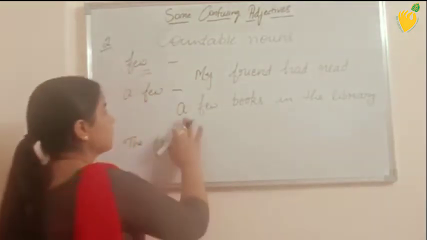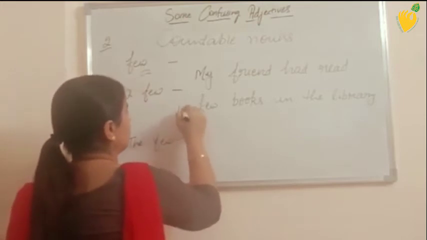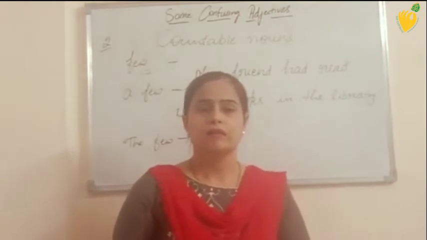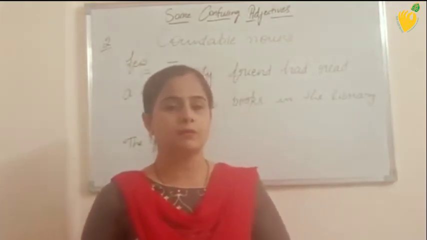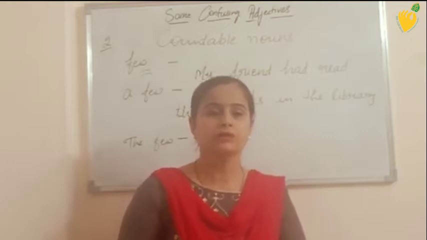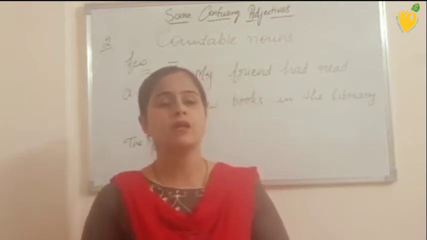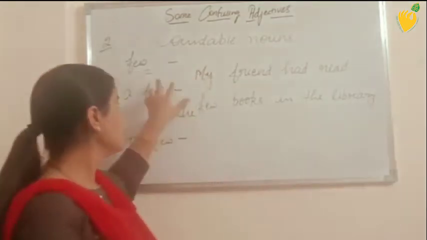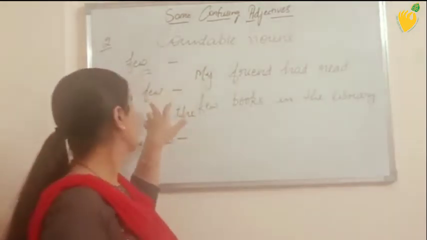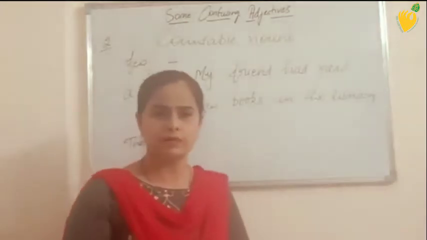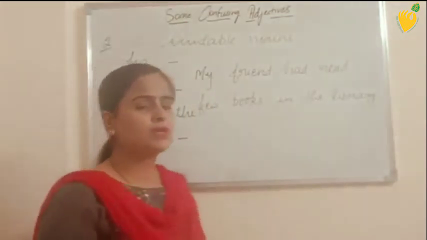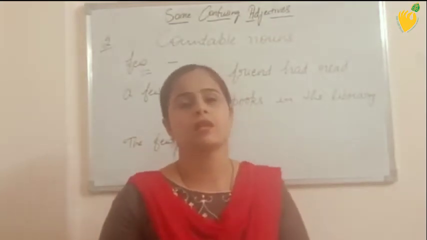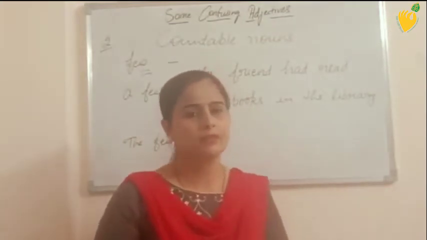But when we say my friend had read the few books in the library, it is also telling about very small in number, but it means all the books that were available in the library, my friend had read all those books. So few means hardly any, a few means very small in number, and the few means all that is available. So basically this is the difference.